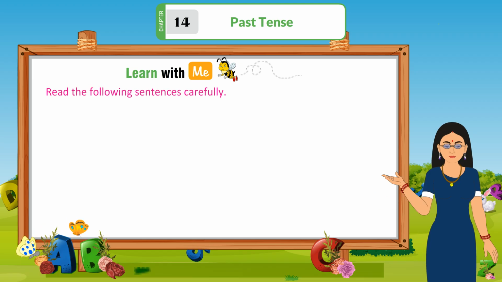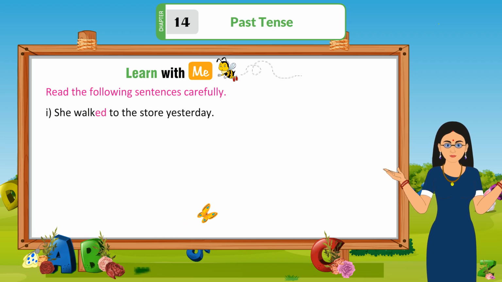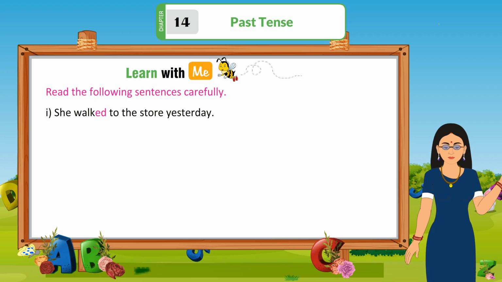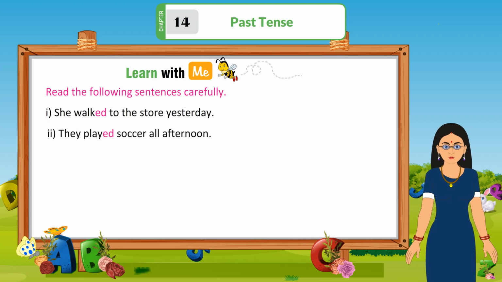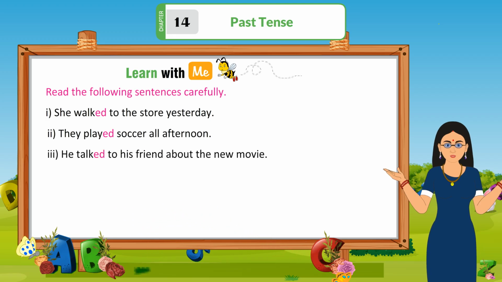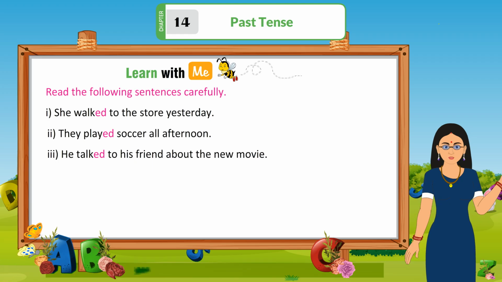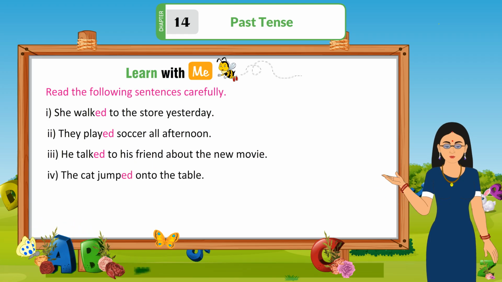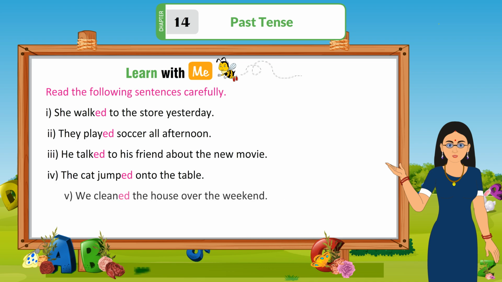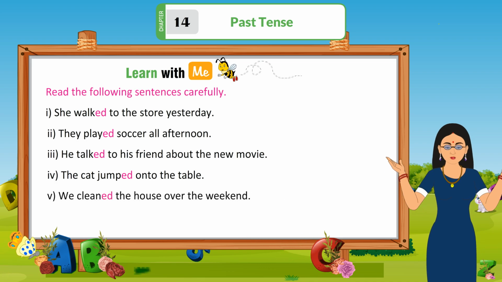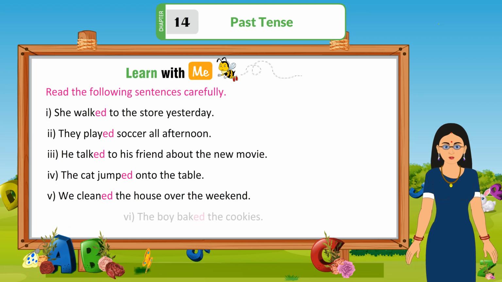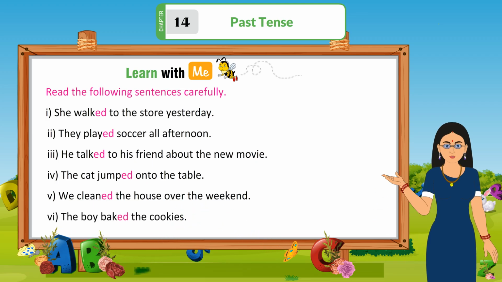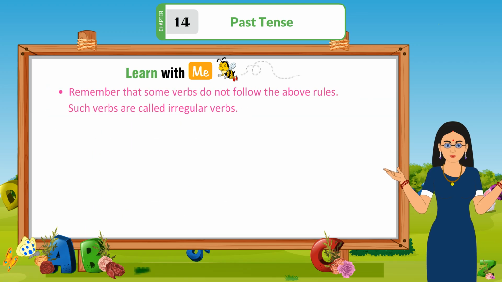Read the following sentences carefully. 1. She walked to the store yesterday. 2. They played soccer all afternoon. 3. He talked to his friend about the new movie. 4. The cat jumped on the table. 5. We cleaned the house over the weekend. 6. The boy baked the cookies.